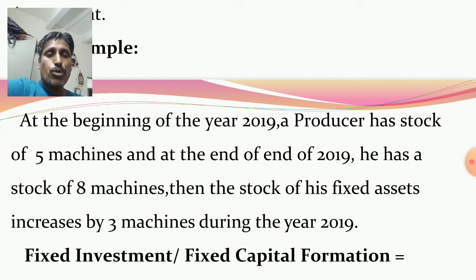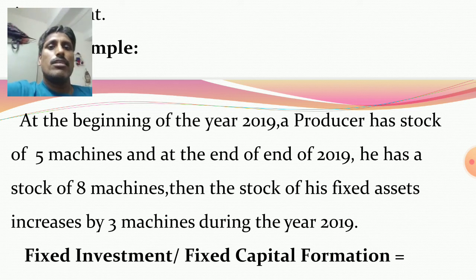So how much fund was invested by the producer on additional machines? It is the fixed investment or fixed capital formation.